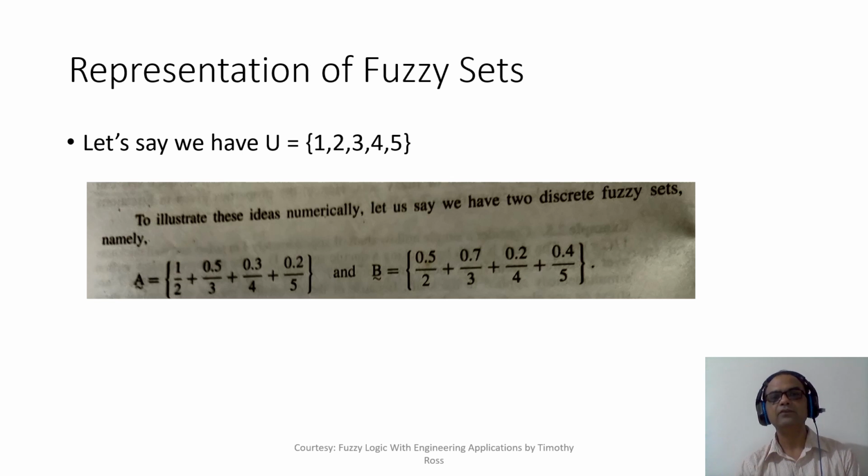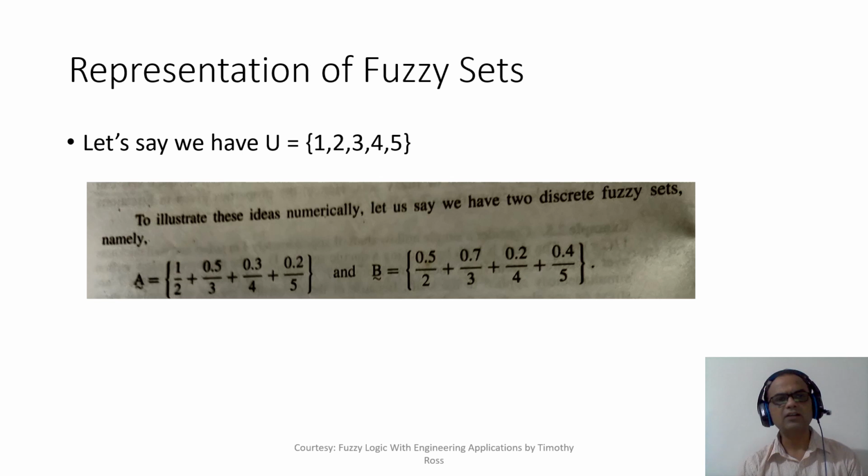As I have already told you, an element's membership value can range from 0 to 1, so you can see we have got these fractional terms. Now why have I not included 1? Because possibly the membership value of 1 in set A happens to be 0. And since there is no membership, I have not shown that element. I could have very easily written 0 upon 1 as a first element, 0 upon 1 plus.